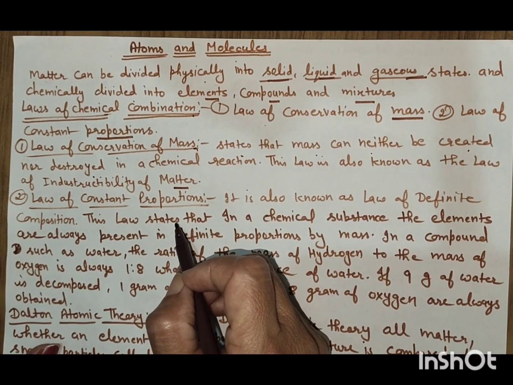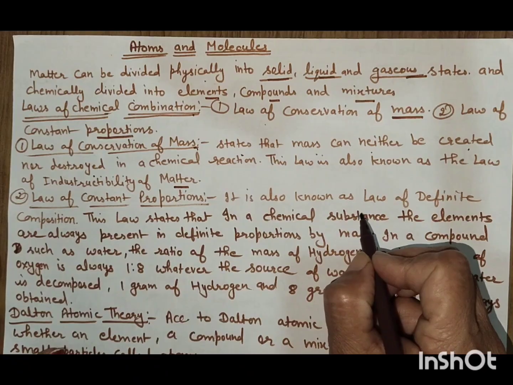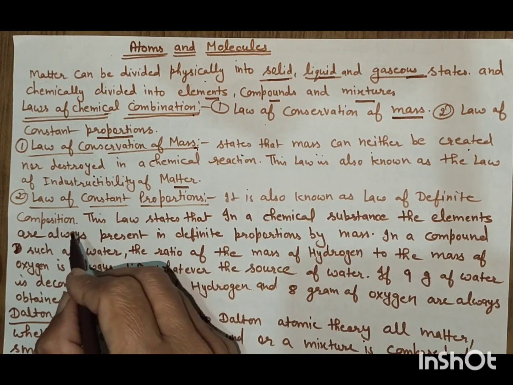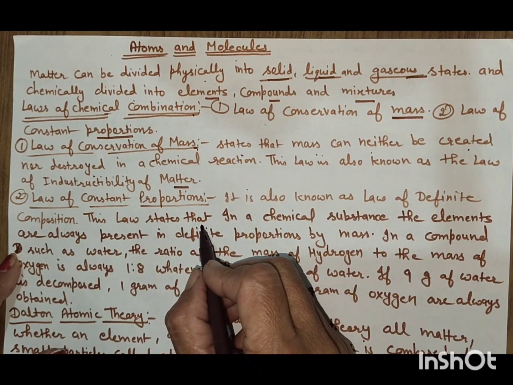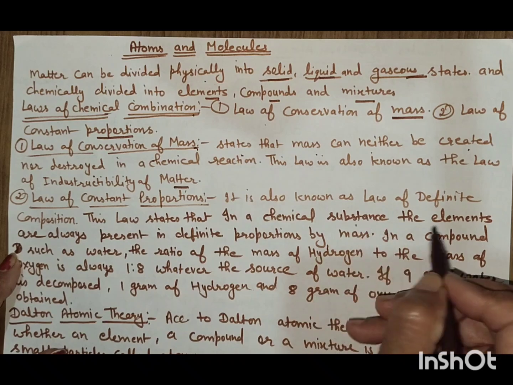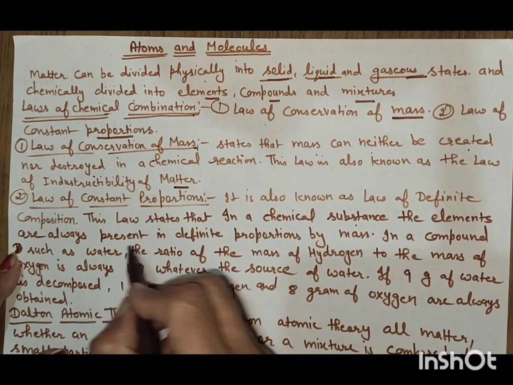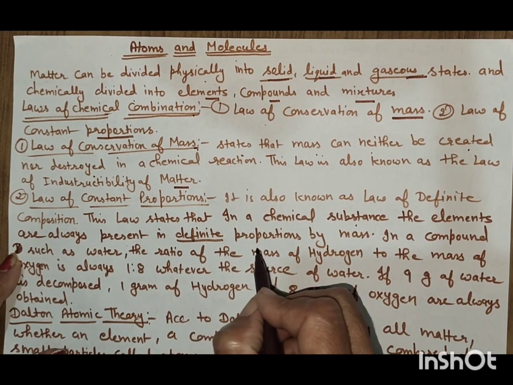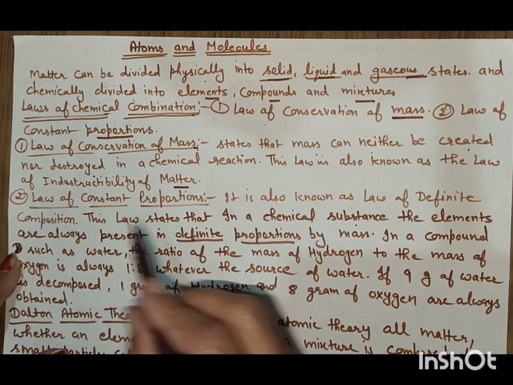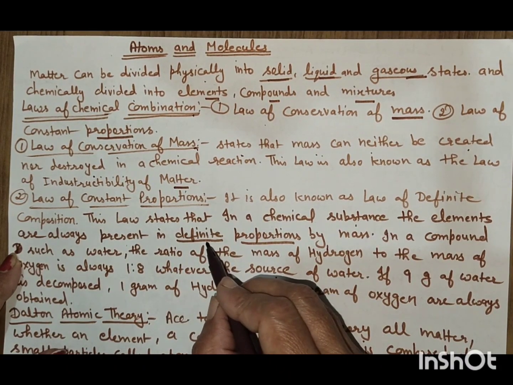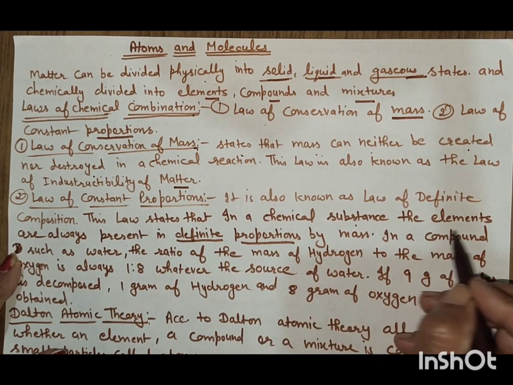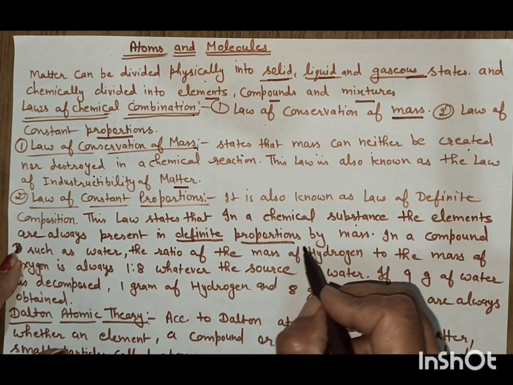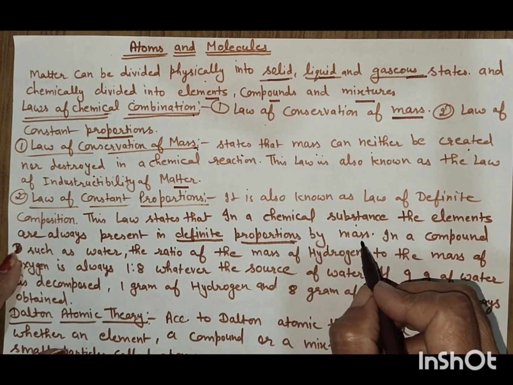Law of constant proportions. It is also known as the law of definite composition. This law states that in a chemical substance, the elements are always present in a definite proportion by mass.